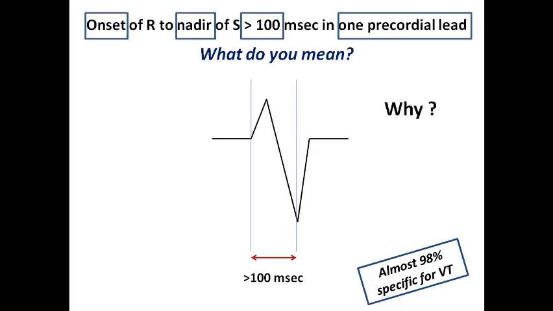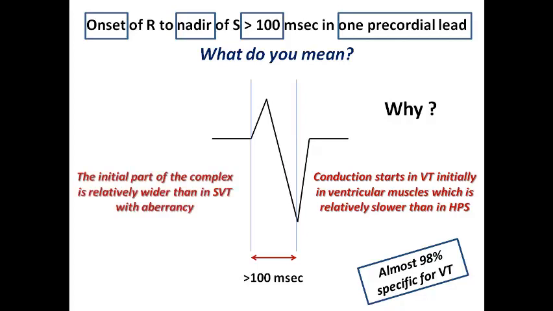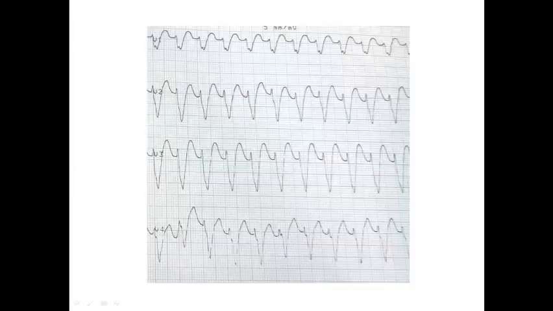Why is the duration of this interval more than 100 milliseconds? In this case, I would consider it VT, because conduction in VT starts initially in the ventricular muscles. Ventricular muscle conduction is relatively slower than in the His-Purkinje system. And so here, the initial part of the complex is wider than in SVT with aberrancy. So when we find that the initial part of the complex is much wider, and the limit for this interval from the onset of R to the nadir of S is more than 100 milliseconds, in this case I would consider that this is suggestive of VT.